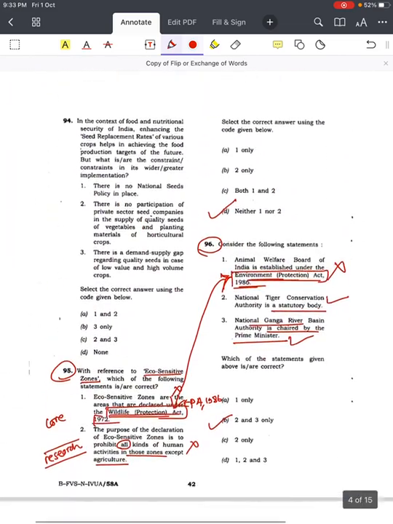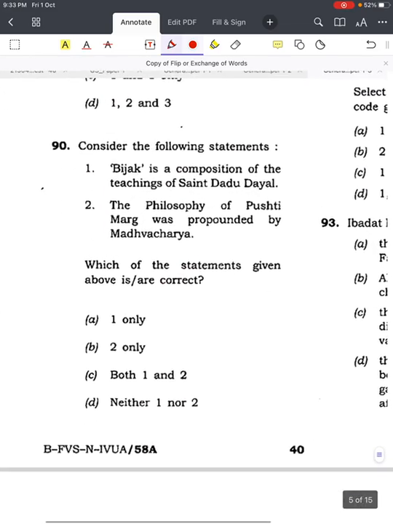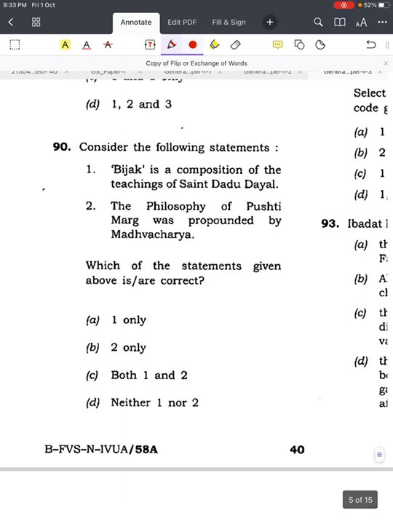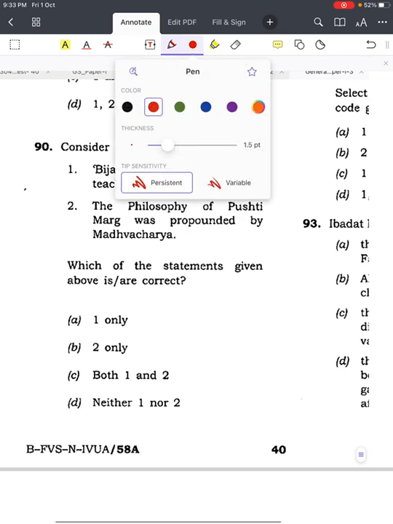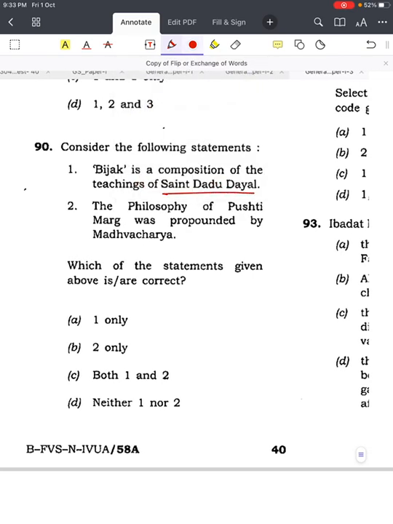This question is from 2014 again, from Art and Culture. Consider the following statements. Bijak is a composition of the teachings of Saint Dadu Dayal. Second, the philosophy of Pushti Marg was propounded by Madhvacharya.